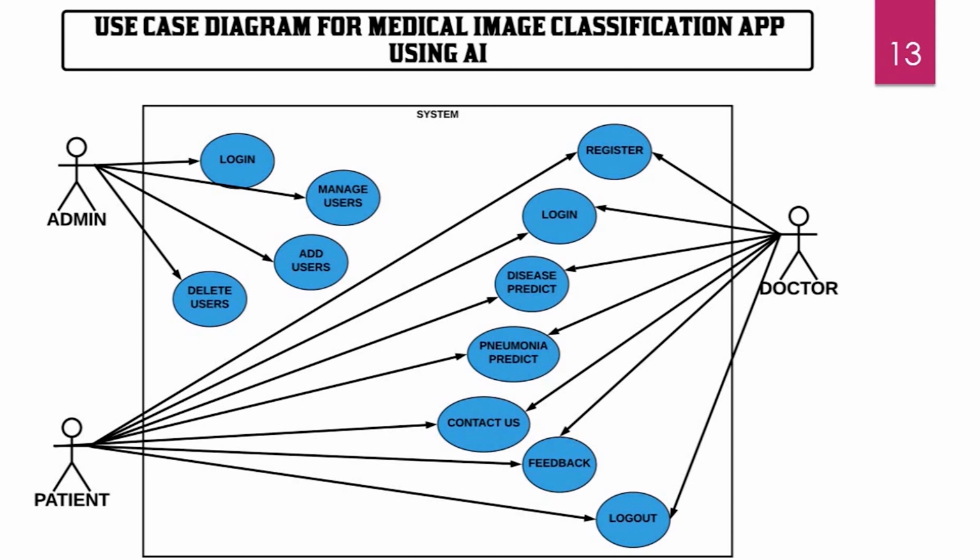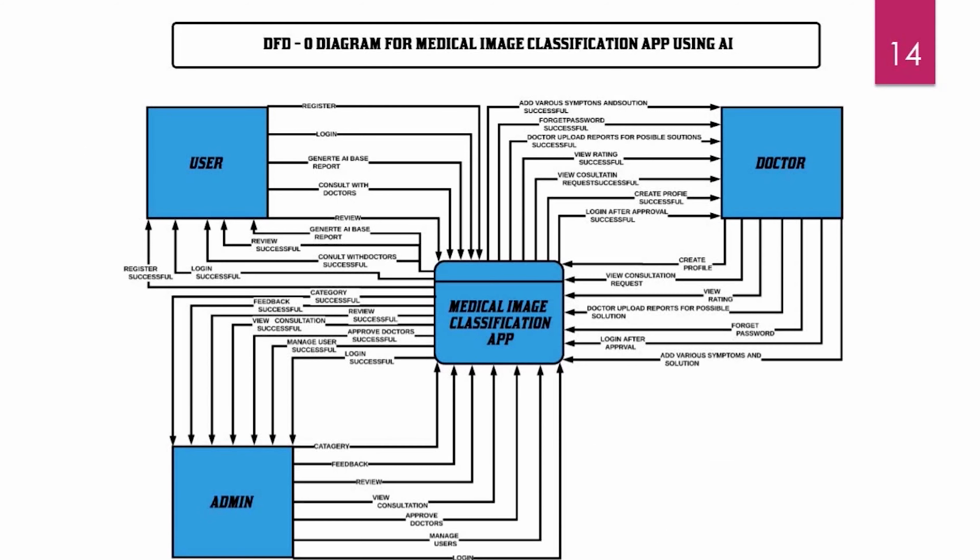This is the use case diagram, in which you can see the user's interaction with the system. Here it is clearly seen from this diagram that both patient and doctor can do similar types of work. This DFD diagram shows a data system as a whole, and it emphasizes the way in which it interacts with external entities.